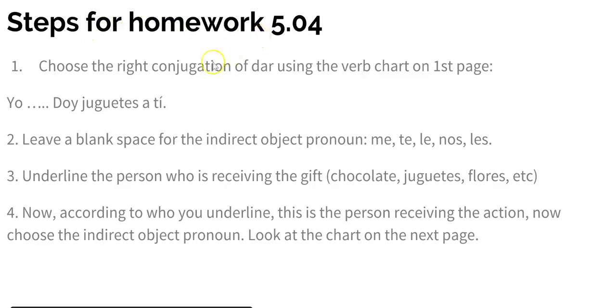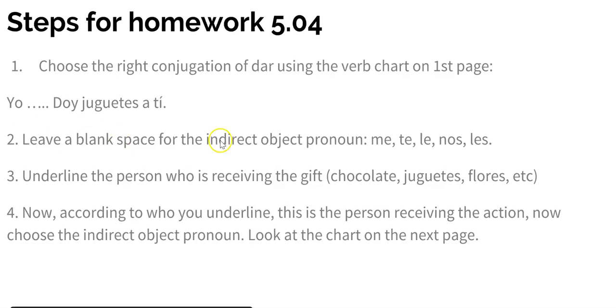So the steps for the homework, okay, first you're going to choose the right conjugation of dar. So you look at the verb on the verb chart on the first page. So you're going to do, for example, yo doy juguetes a ti. Oh, the indirect object is a ti. So a ti is me, te, le, nos, o les. Piensa, piensa, piensa. Think, think, think. A ti would be te. Yo te doy juguetes a ti.